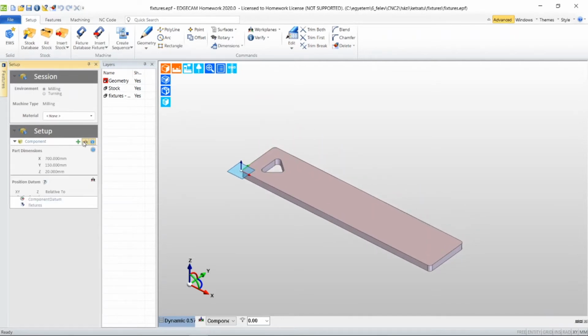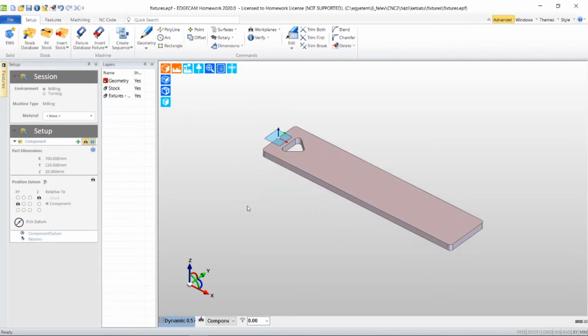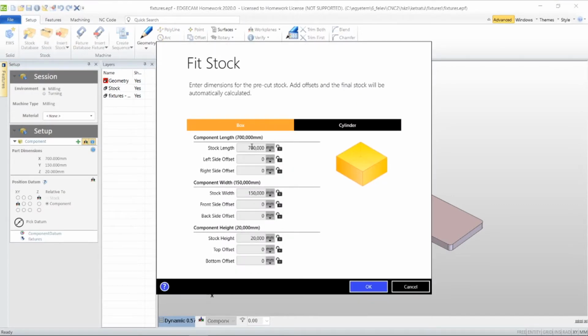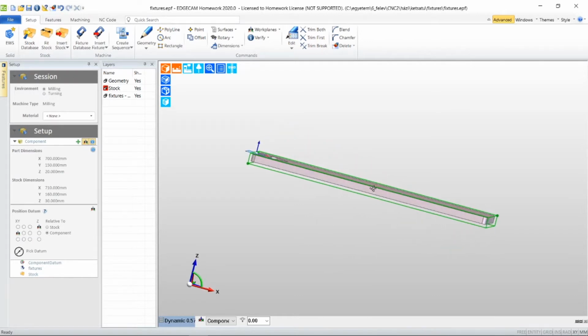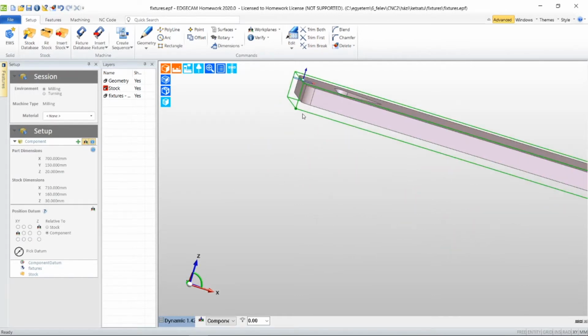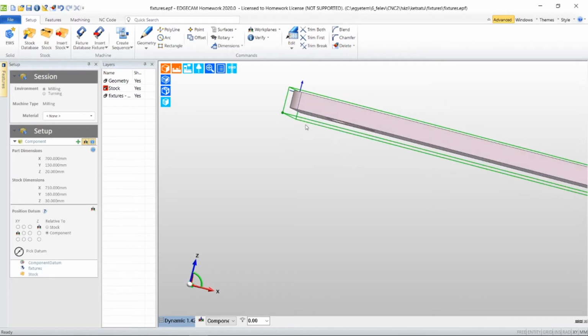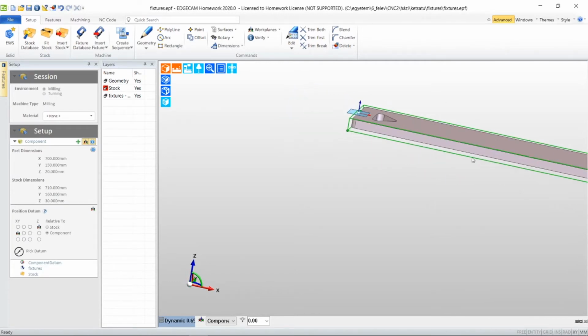For the first step, select your base points, and I'm going to fit a stock on it. I'm adding some offset to every component to ensure enough material for the machining and to make enough space for the vices to press the part. As you can see, there is more material on the downside of the part.